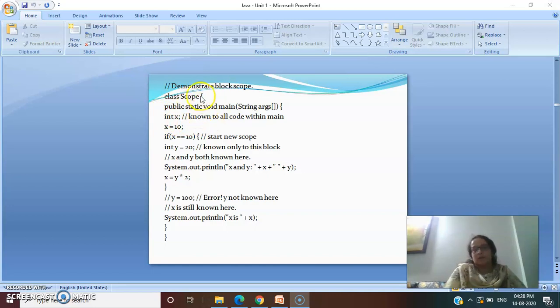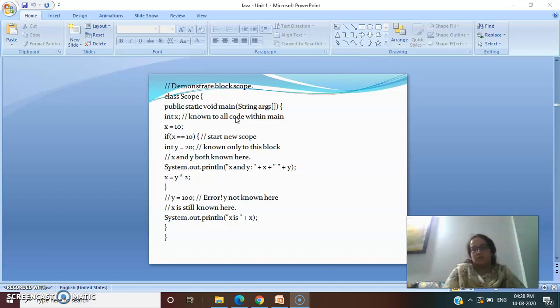Then static, why have we used the keyword static over here? Because we don't want main to create any object before the program is run. There will be two things here, the Java compiler and the Java interpreter.